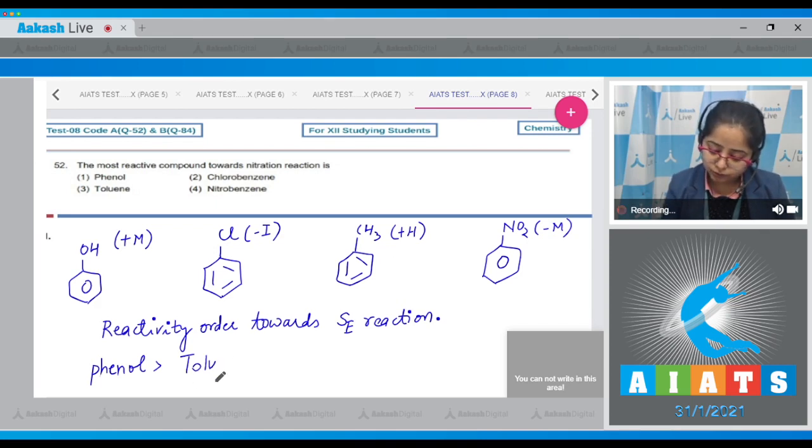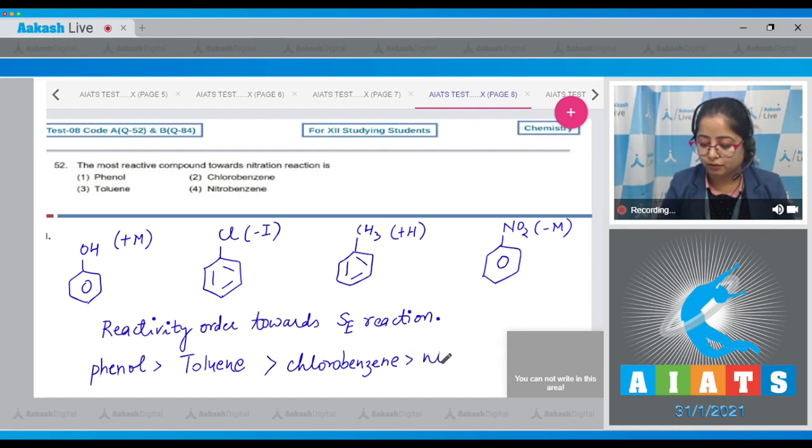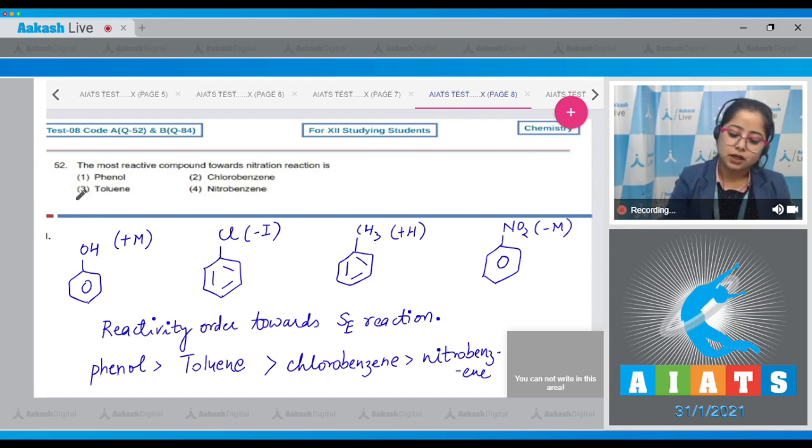So toluene followed by chlorobenzene because of minus I effect. And the least reactive compound is nitrobenzene because of minus M effect. That means the correct answer is option number 1.